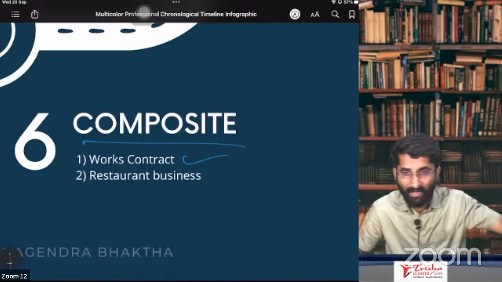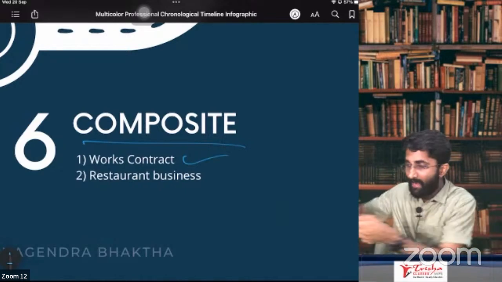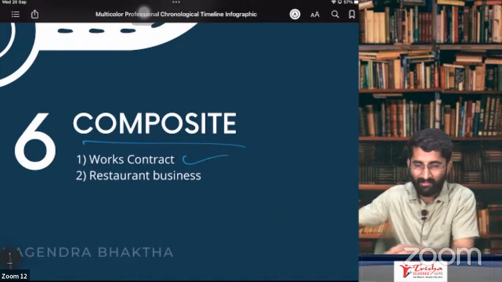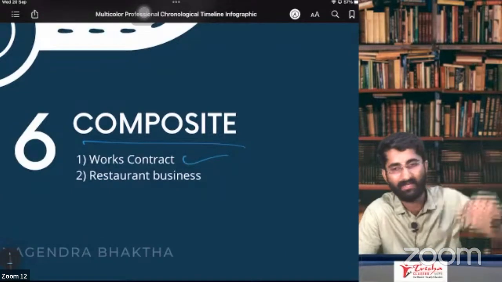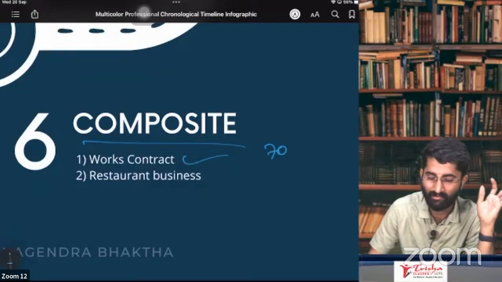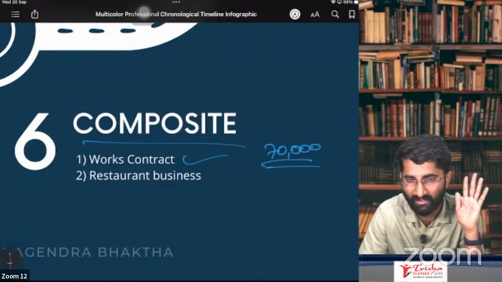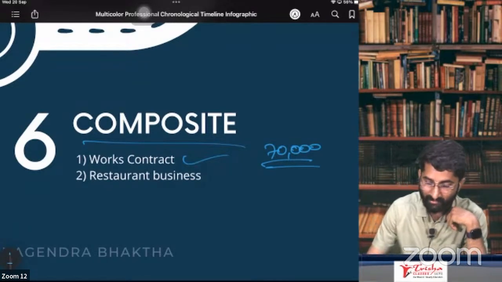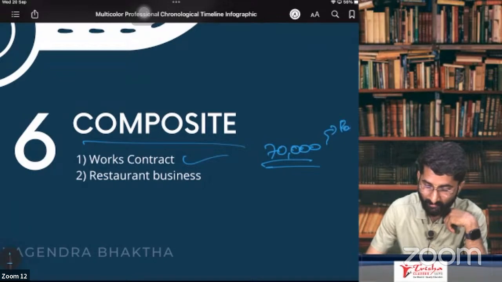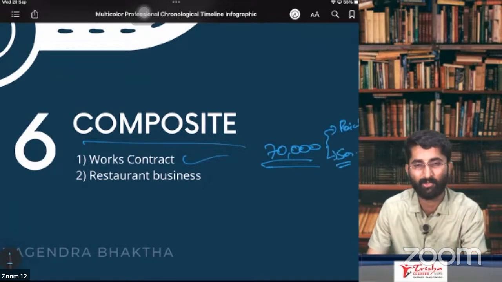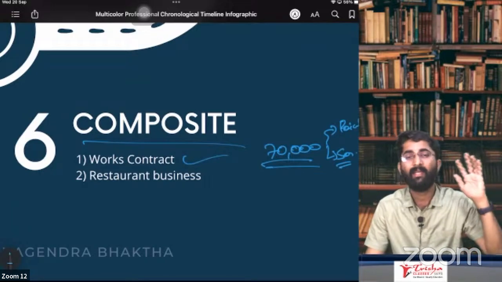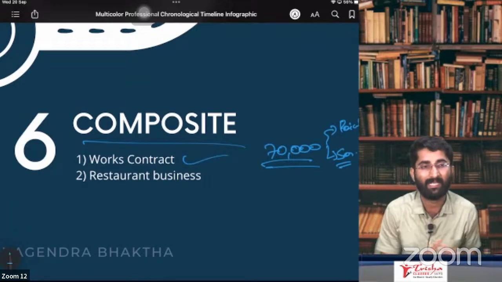While coming to your house, I just brought some paints as well and I did the painting. Finally, I will charge you 70,000 rupees for painting work, for 2-3 days of work. So this 70,000 includes paint and the service. Both are there. Painting service also I have given, and there are some paints as well.